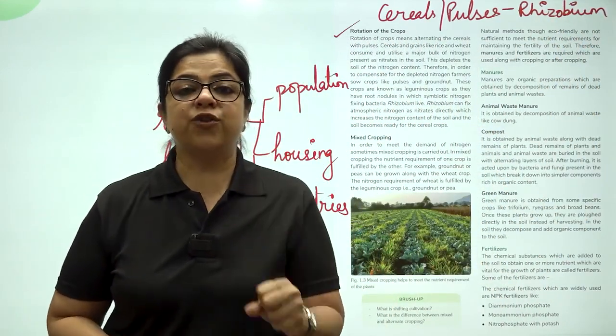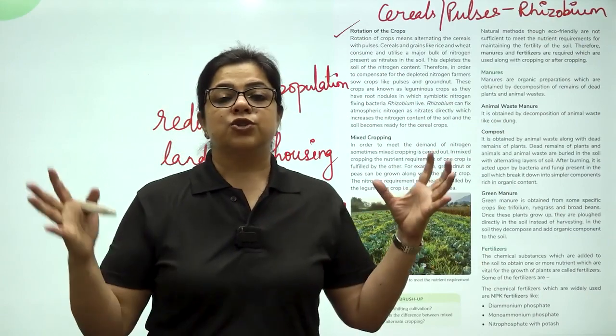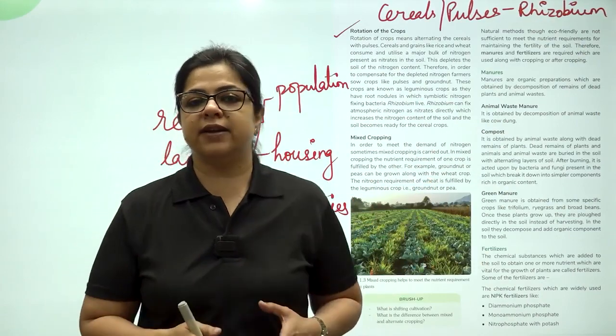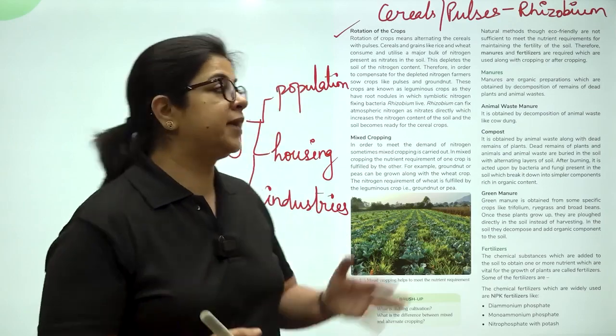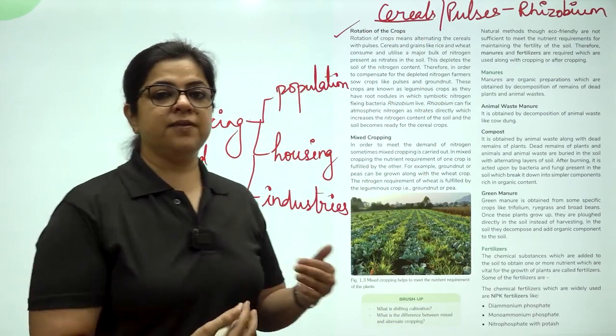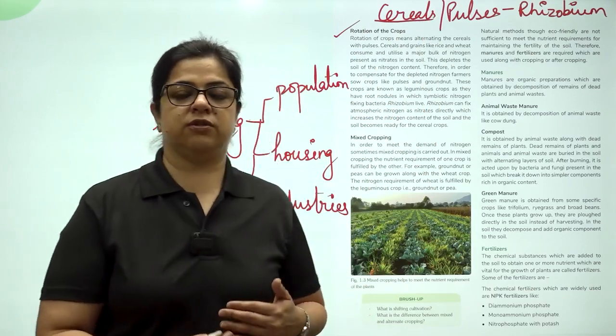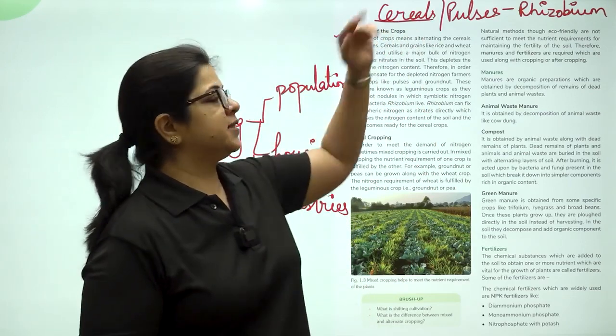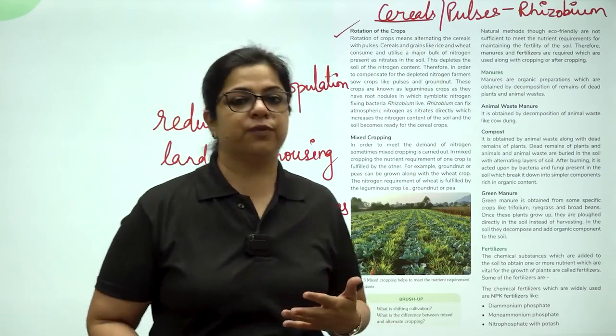These are nitrogen fixing bacteria. So they increase the nitrogen content of the soil, which is depleted because of growing of cereals. So again, when the soil is replenished in nitrogen, again in the next cycle, cereals are grown. So this is rotation of crops.